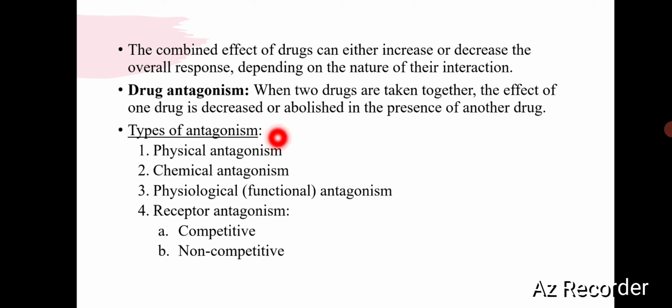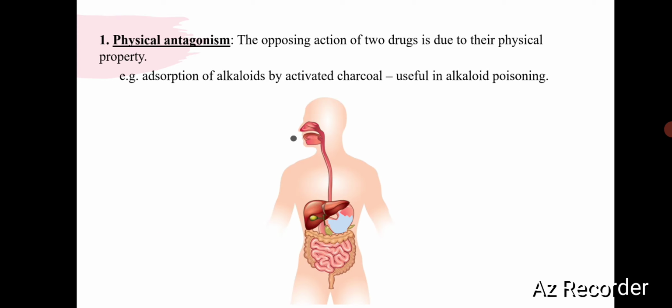There are various types of antagonism: physical, chemical, physiological and receptor antagonism, which is further classified as competitive and non-competitive antagonism. Physical antagonism involves interaction between drugs based on physical property. This involves processes like adsorption. Here, one substance binds physically with another and prevents its effect.